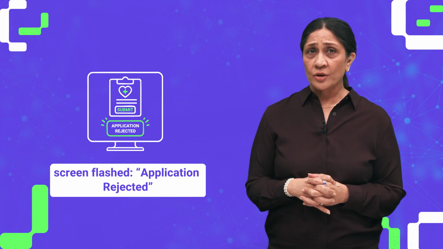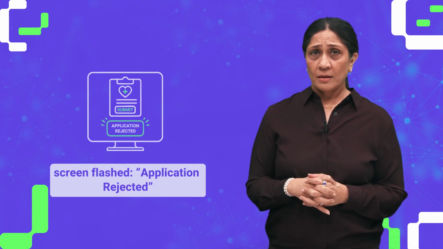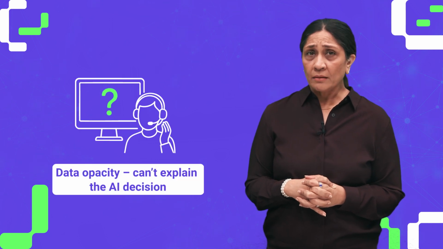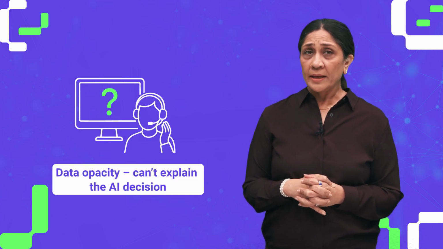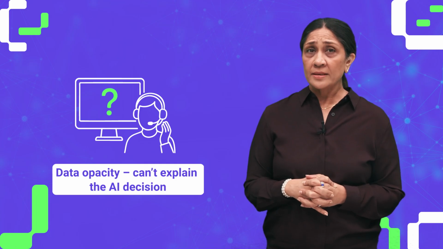Let's look at an example. A woman applies for health insurance online. She files every detail carefully and has no medical issues, so she was sure she'd be approved. A few minutes later, the screen flashed, "Application rejected." Confused, she called customer support, but they couldn't explain why the AI system had made the decision. That's data opacity, when even the people using AI can't see or understand how the system made the decision.